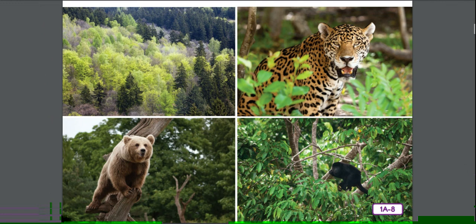Some, like jaguars, have the balance needed to lie on the low-lying branches of the trees. Bears have adapted to their habitat by growing claws needed for climbing the trees to find food. Others, like monkeys, have long tails for gripping tree branches as they climb higher and higher. The beaks of some birds are well designed for breaking open seeds, whereas others are designed for sipping the nectar from the sweet flowers.